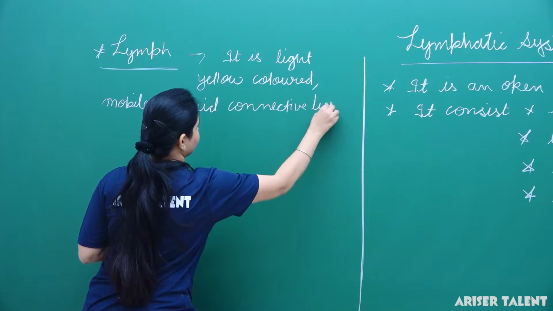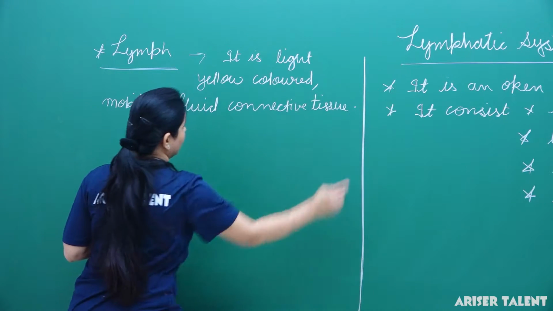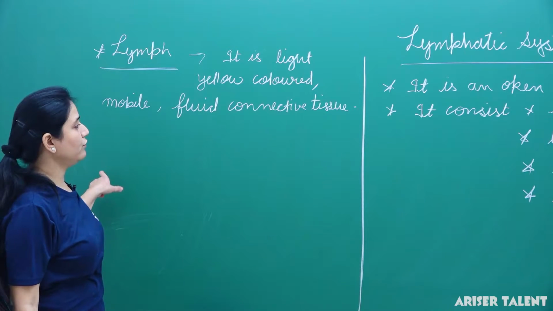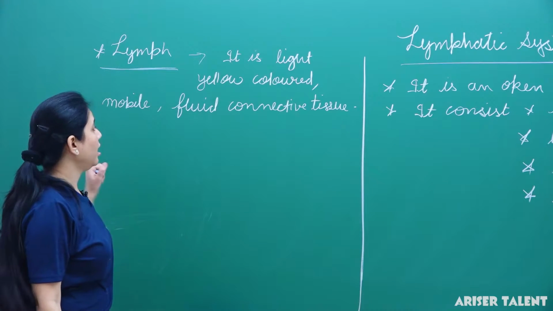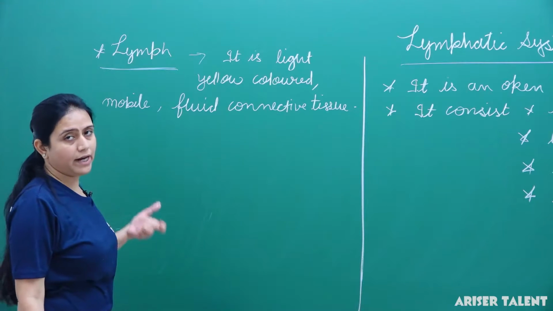The main fluid, generally known as lymph, is light yellow in color, it is mobile, and it is fluid connective tissue.